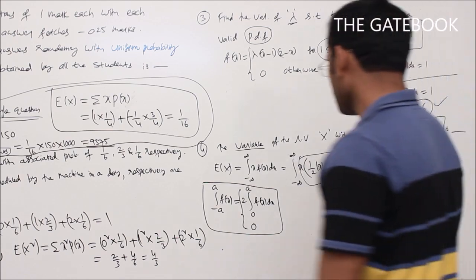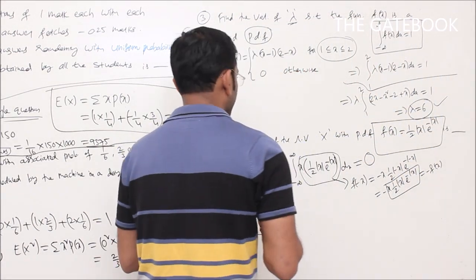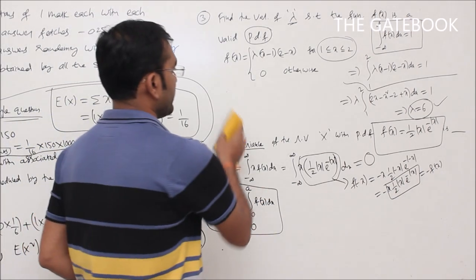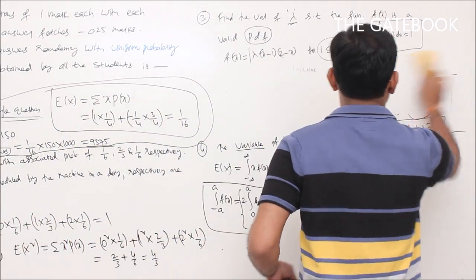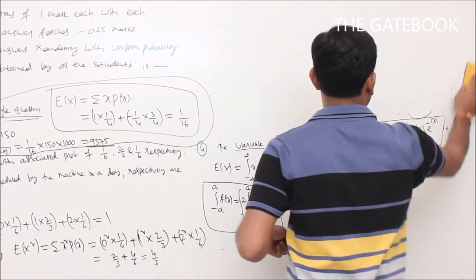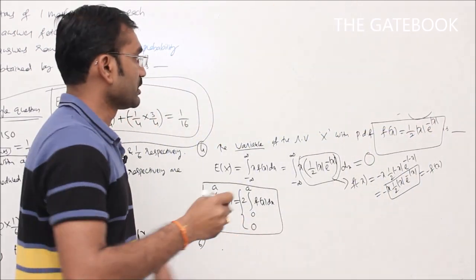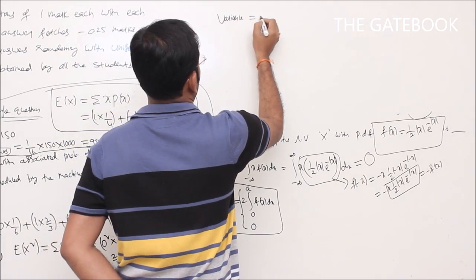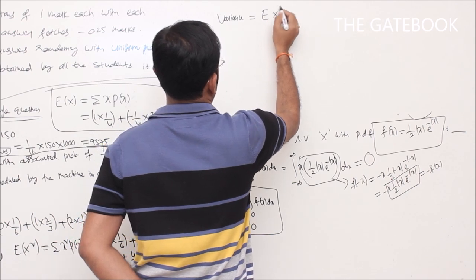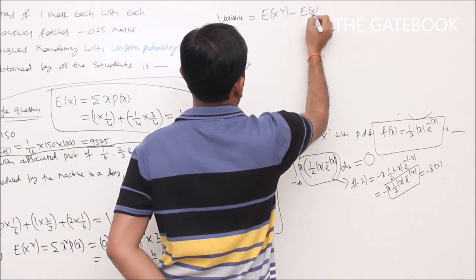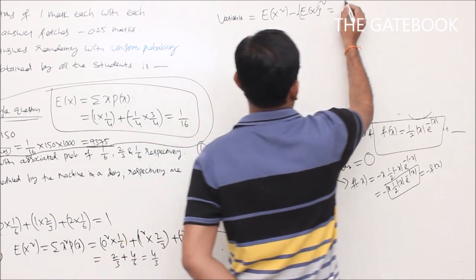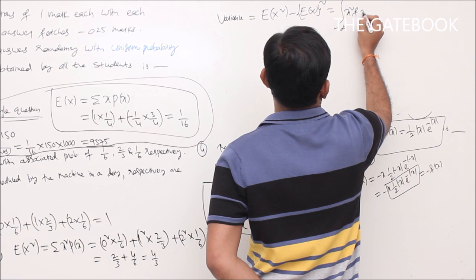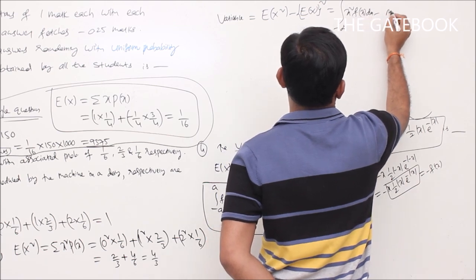Now, how to find that variance value? To find variance, we have a formula for a continuous random variable. Variance is given by E of x square minus E of x whole square, that is equal to integral minus infinity to plus infinity x square into f of x dx minus mean whole square.